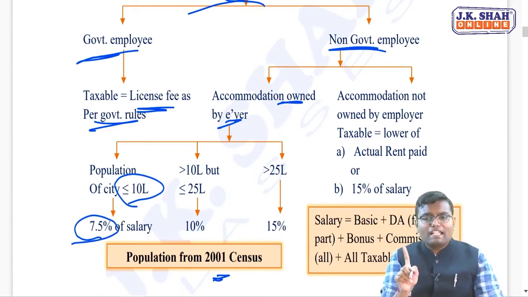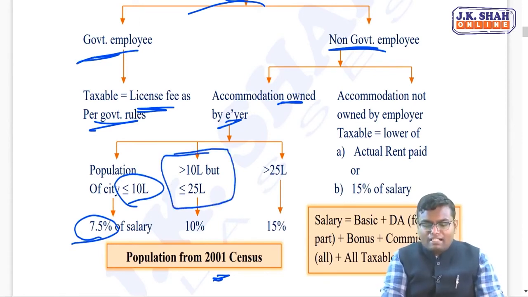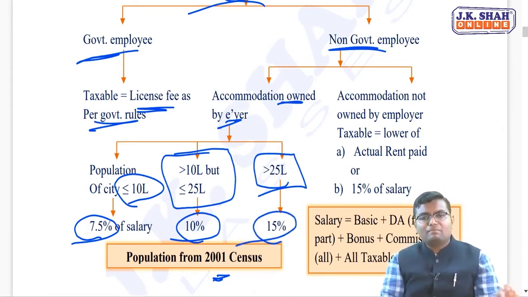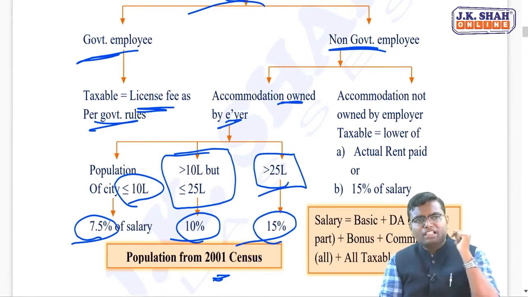We are not discussing exemption, we are discussing taxability. If population is more than 10 lakh but less than or equal to 25 lakh, 10% of salary will be taxable. And if the population is more than 25 lakh, which 90% of our cities will be having, then 15% of salary will be taxable. 7.5%, 10%, 15%.